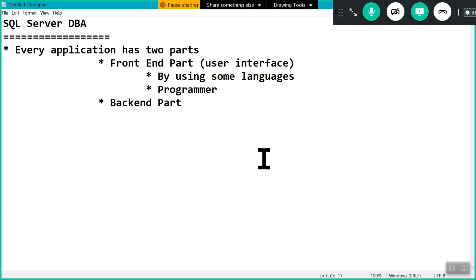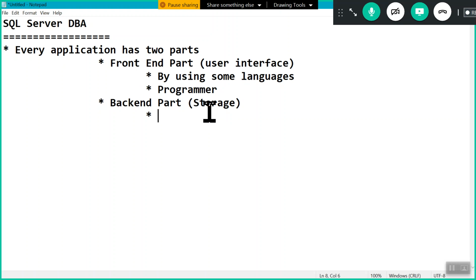The backend part is there, which is our storage part, where the data is present permanently, right? Whenever we open some application, whenever we make some transaction, those changes are recorded permanently in the backend part, which is the storage part.